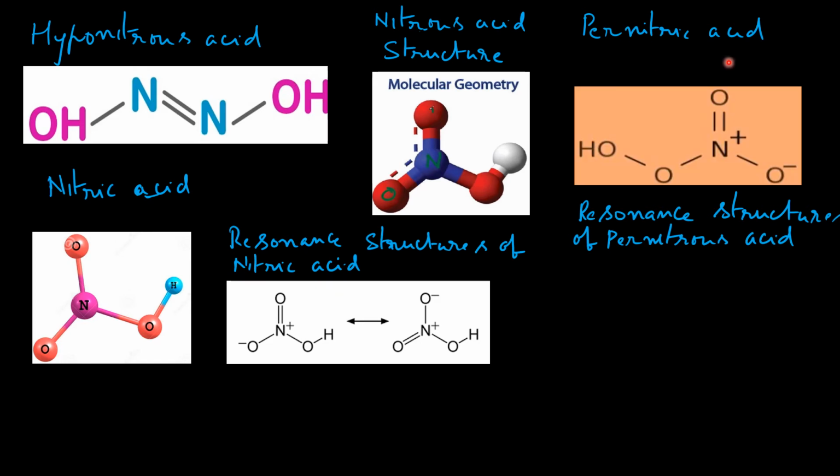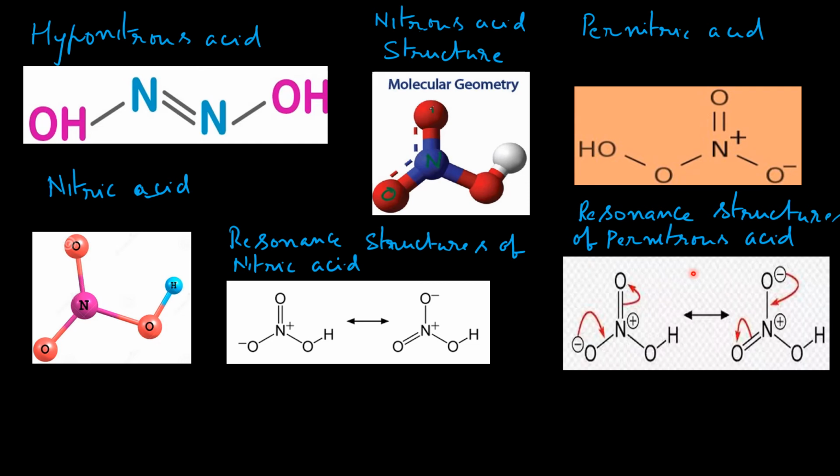Pernitric acid is shown here. Nitrogen atom has a positive charge and oxygen atom has a negative charge. Resonance structures of pernitrous acid are here. This is one resonance structure and this is another resonance structure.